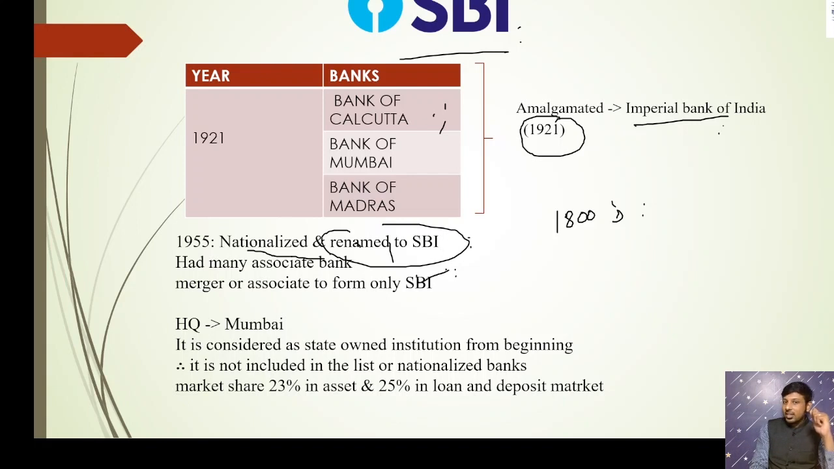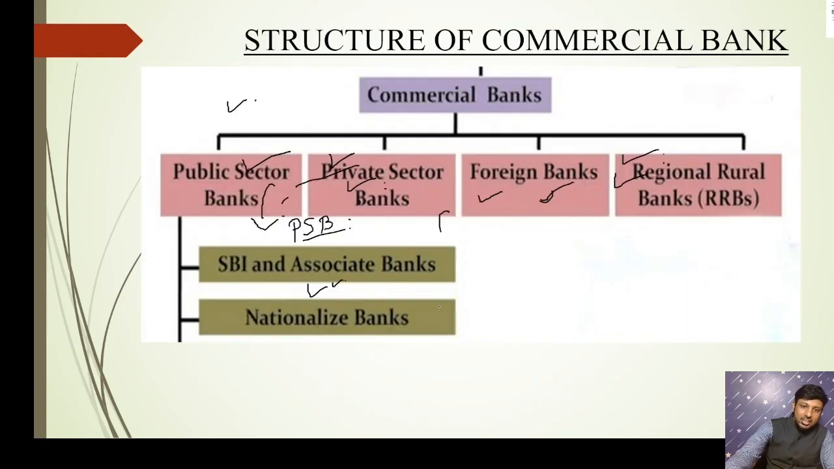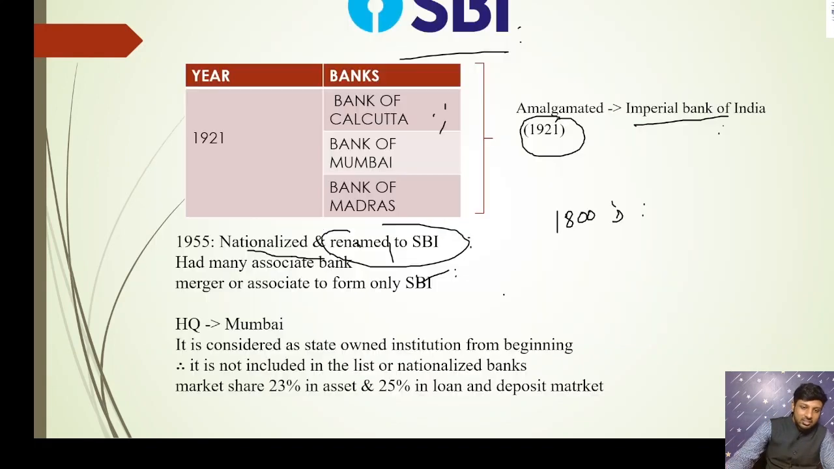And today, SBI is the largest bank in India. Generally, we won't refer to SBI as a nationalized bank. When we talk about the PSB, we say SBI plus nationalized banks. We won't refer to SBI as a nationalized bank because SBI is not nationalized. From the beginning itself, ownership of SBI has been with the government. It was not transferred. Therefore, SBI is known as SBI, and it is not known as a nationalized bank.